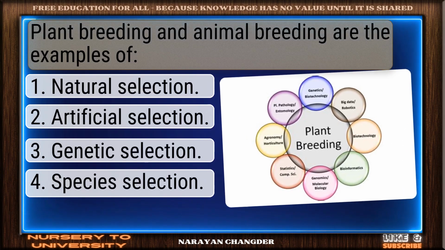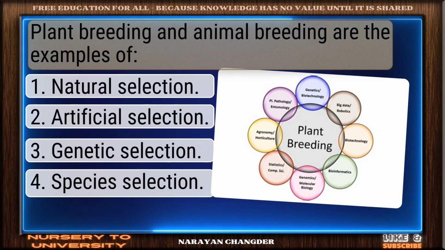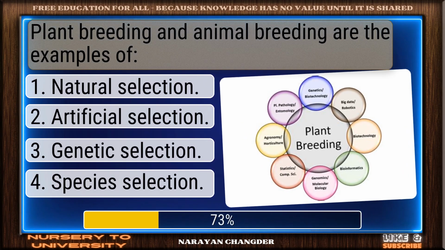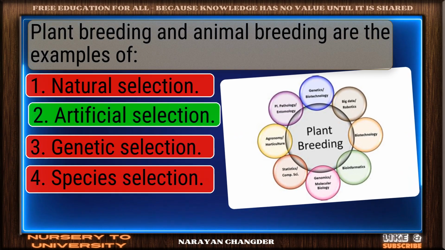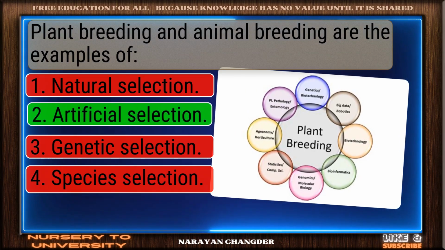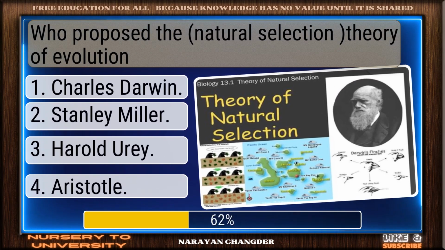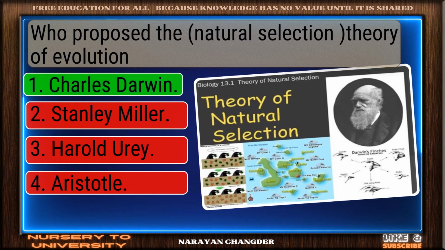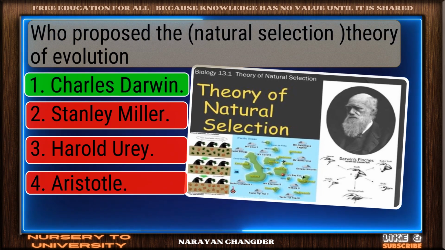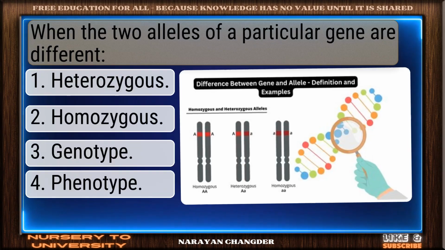Plant breeding and animal breeding are the examples of. Excellent choice. Artificial selection is right. Who proposed the theory of evolution? Smart move. Charles Darwin is accurate answer.